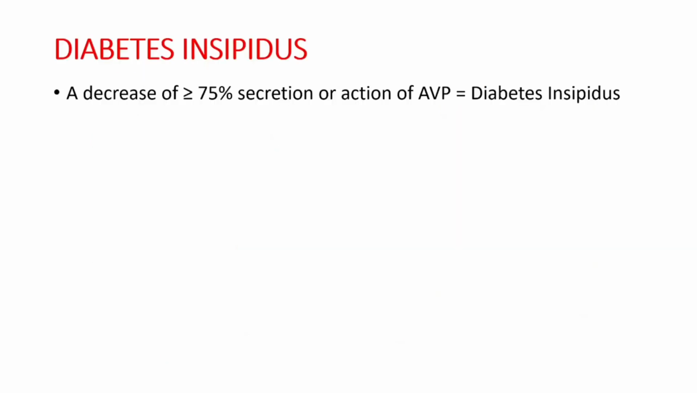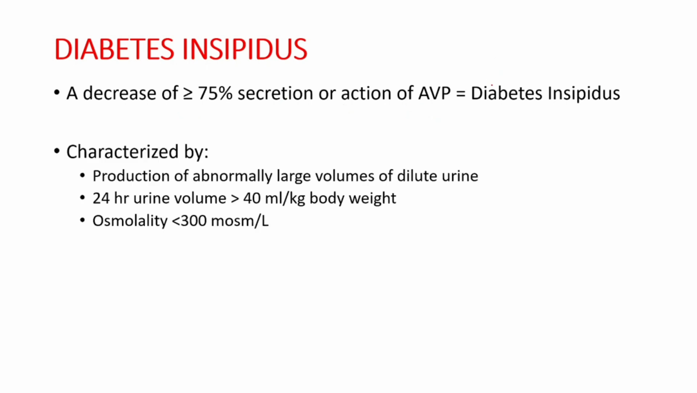Now we will proceed to the discussion of diabetes insipidus. So firstly, a decrease of at least 75% in the secretion or action of arginine vasopressin results in diabetes insipidus. It is characterized by production of abnormally large volumes of dilute urine, since the water is not able to be absorbed through the collecting duct. The 24-hour urine volume will be more than 40 ml per kg body weight and the osmolality will be low, less than 300 milliosmoles per liter.